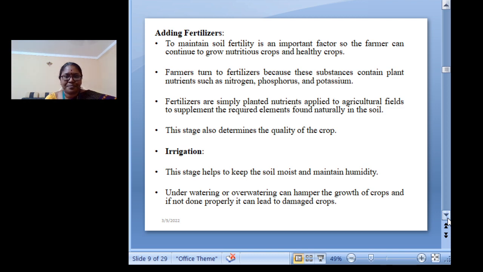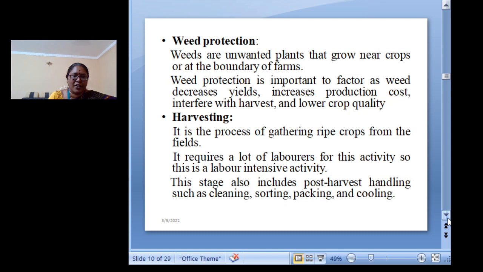Next is irrigation. This stage helps to keep the soil moisture and it maintains the humidity. So underwatering or sometimes overwatering can hamper the growth of the crops, and if it is not done properly, it can lead to the damage of the crops. So irrigation is a very important process in agriculture.